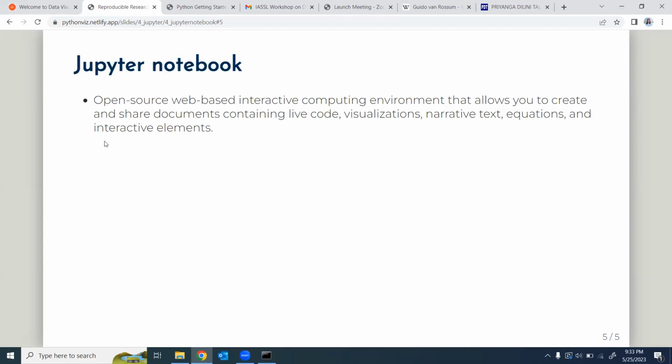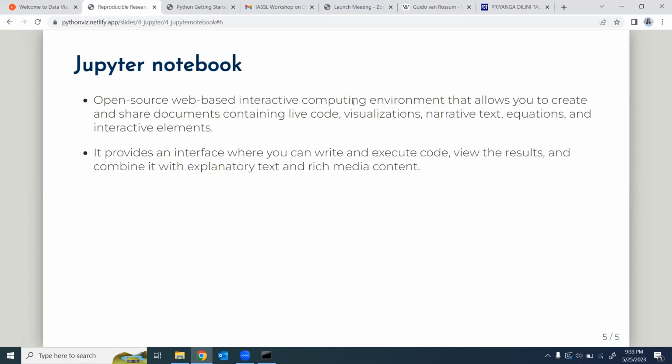Okay, so let's talk a little bit about this Jupyter Notebook. Jupyter Notebook is an open source web-based interactive computing environment, and it allows you to create and share documents containing live code, visualizations, narrative text, equations, and interactive elements. And this is the same thing we did using R Markdown.